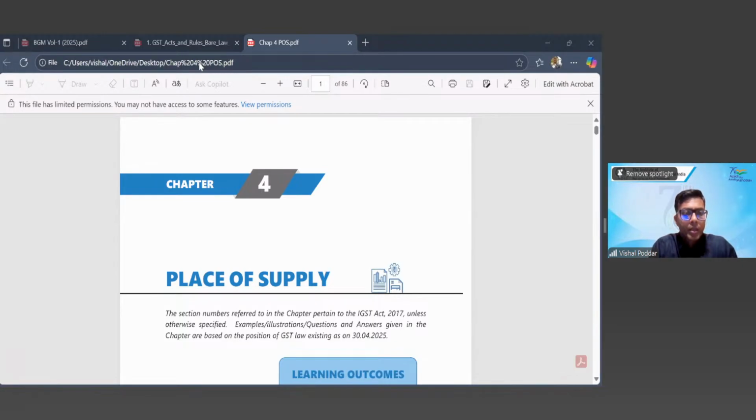Yes, correct. That's why we call it indirect tax. Correct.